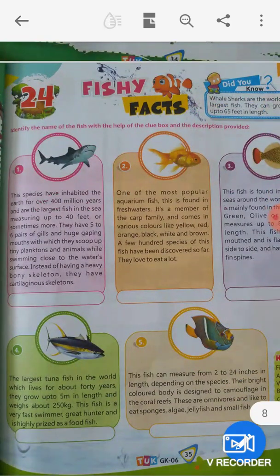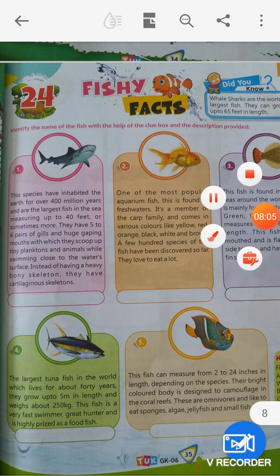Guys, chapter number 24, Fishy. And this chapter we will discuss in the next video, guys. So guys, today I will send you a PDF. You should note down the lines which were written in the PDF, because this PDF will be helpful in your exam also. Okay.